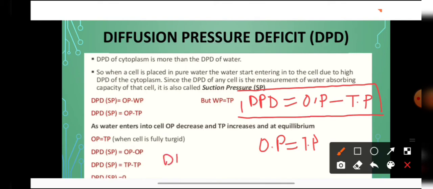तो अगर हम यहाँ पे वैल्यू कैलकुलेट करें, so DPD will be equal to osmotic pressure minus turgor pressure. So turgor pressure किसके बराबर है? osmotic pressure के बराबर है. तो वैल्यू DPD की कितनी आ गई स्टूडेंट्स? 0 आ गई. So when a cell is fully turgid, तो at that time it is having maximum turgor pressure, और उसका टर्गर प्रेशर जो है वो उसके ऑस्मोटिक प्रेशर के बराबर हो जाता है. So the value of DPD will be equal to 0.